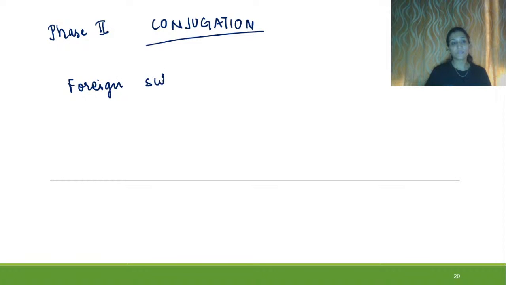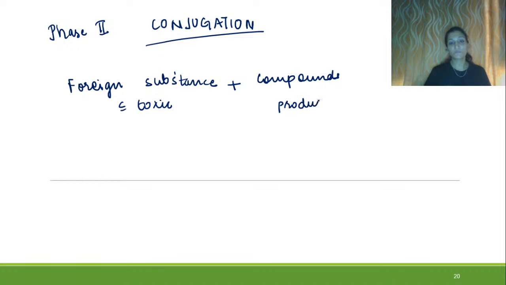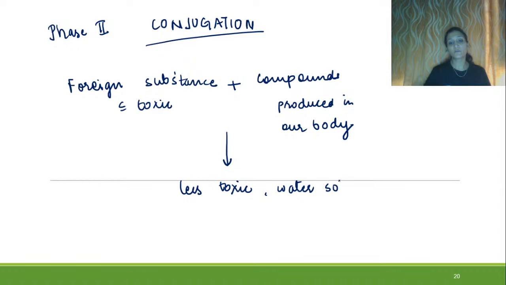Foreign substance, which is toxic, will combine with compounds produced in our body, and then they will be converted into less toxic, water soluble compounds, right?